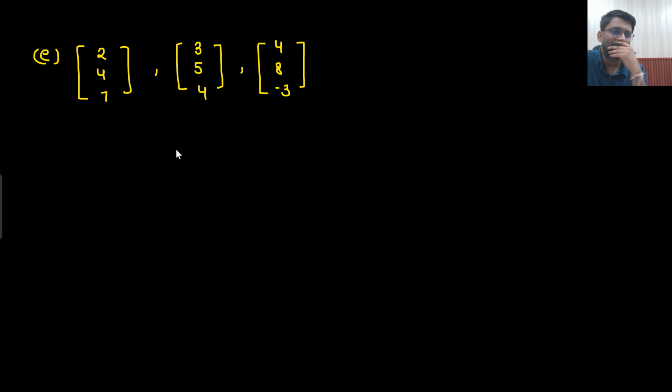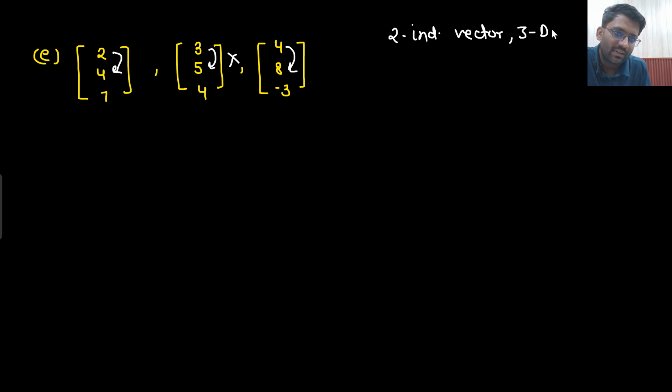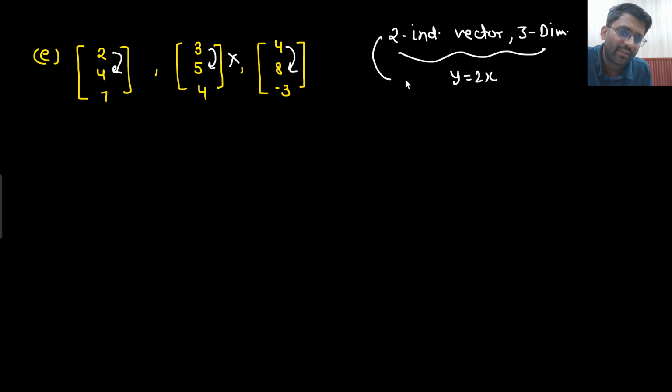Let me know the answer of this one. Someone would say, sir, this is satisfying the condition, this is also satisfying the condition, but this is not satisfying the condition. No, this will be wrong. What do I need? I need 2 independent vectors of 3 dimensions which are satisfying the condition y equals 2x. How many independent vectors do you need? 2. 2 independent vectors which are satisfying this condition. This vector is not satisfying this condition, so what? I don't care. I need 2 independent vectors. Are they independent of each other?